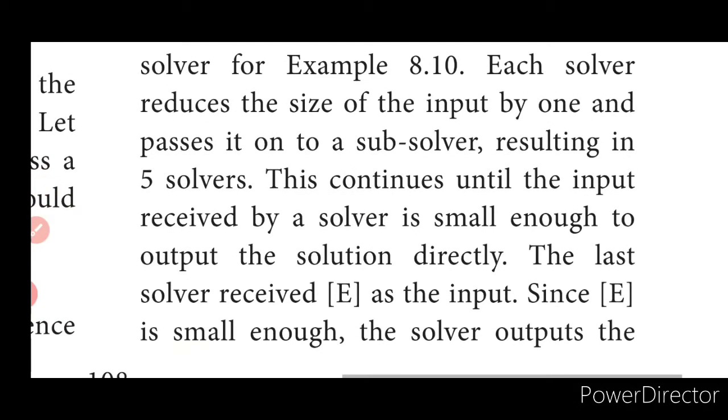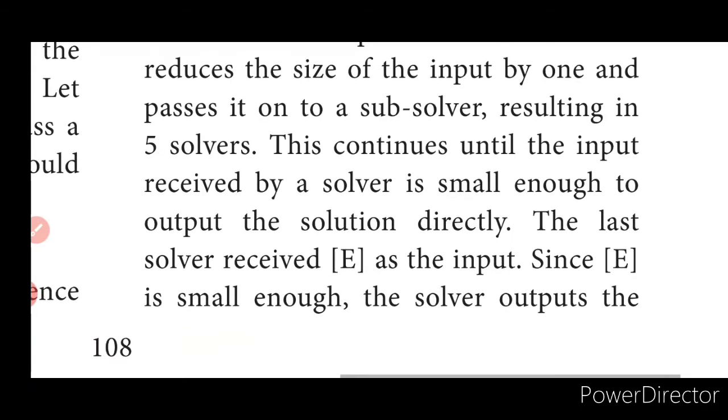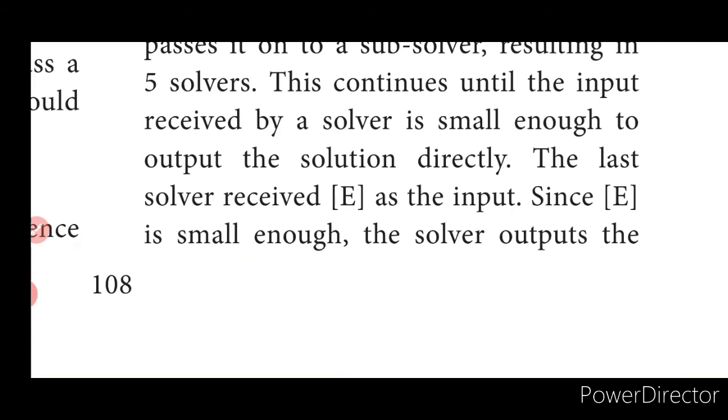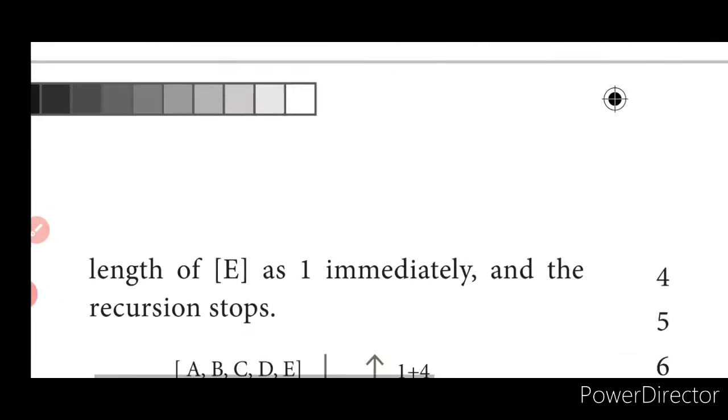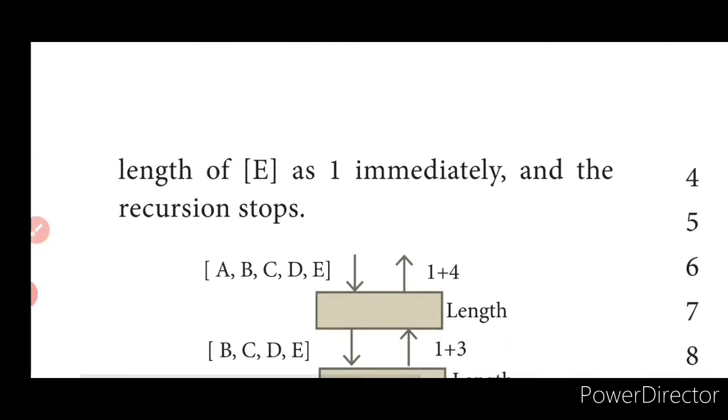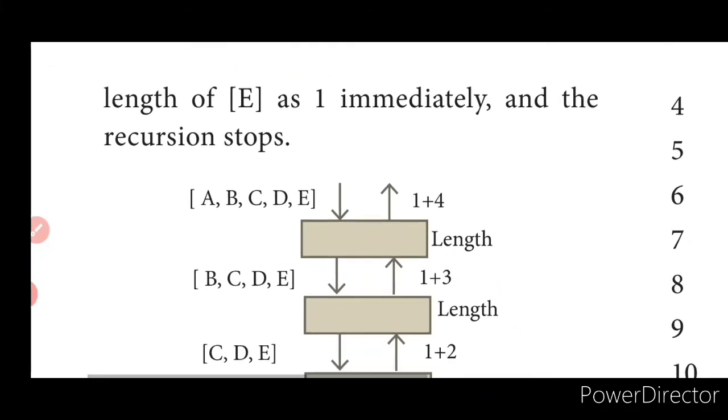So till the input becomes small enough for the person to produce a solution, the process will be continued. The last solver received E as the input, and E is small enough because he had no person behind, isn't it? So the solver outputs the length of E as 1 immediately and the recursion stops.